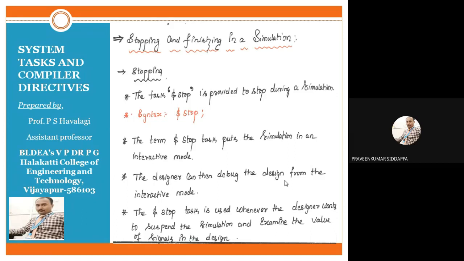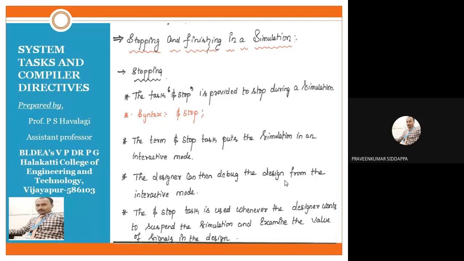The designer can then debug the design and examine the values of the simulation.